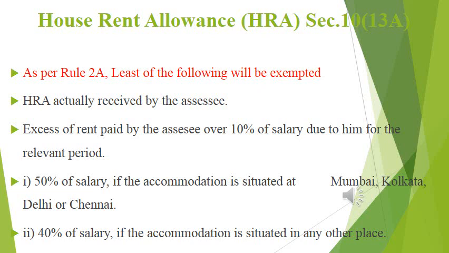By considering these three elements, or these three limits of amount, we have to compare which one is least. Take down the least and it is exempted, and this amount is deducted from the actual. If there is any balance, it will be taxable. This is the logic behind this one.